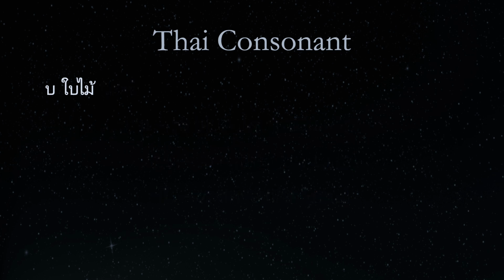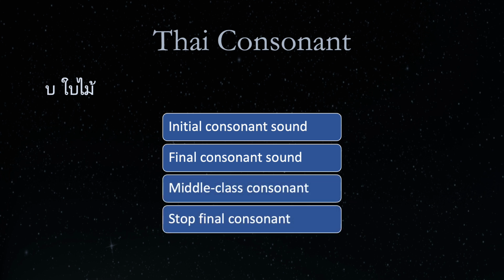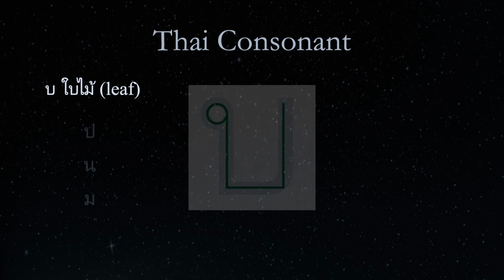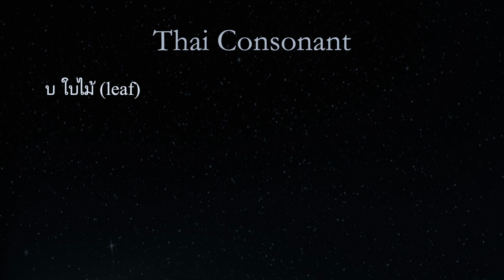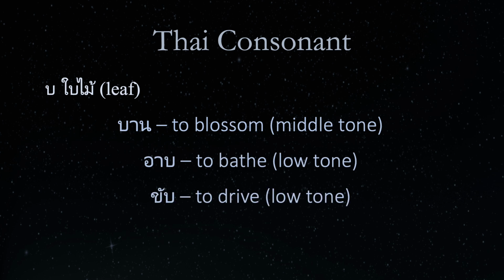That is the consonant Bhai Mai, which we can summarize as a consonant that sounds like a B at the beginning and end of a syllable. It is a middle class consonant and a stop final consonant. The accompanying word Bhai Mai means leaf. Bhai Mai is written like this and bears some resemblance to these letters of the Thai alphabet. Words containing Bhai Mai are ban in the middle tone, meaning to blossom, ab in the low tone, meaning to bathe, and kap in the low tone, meaning to drive.